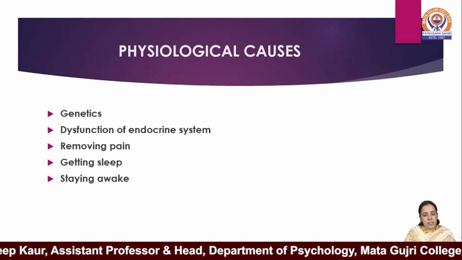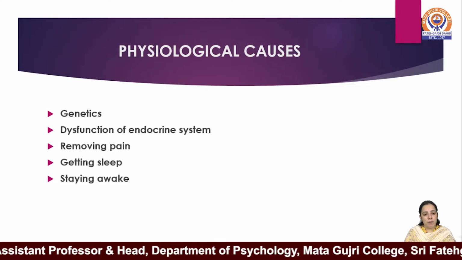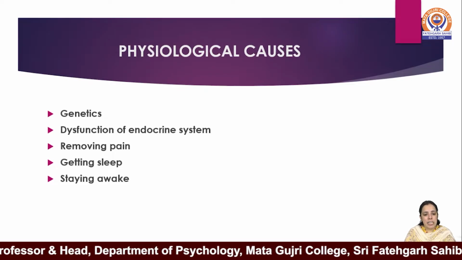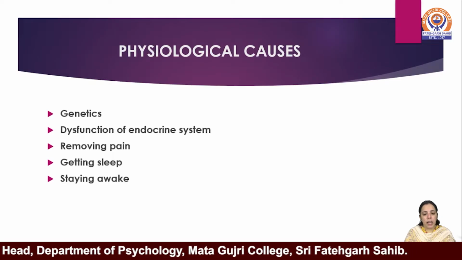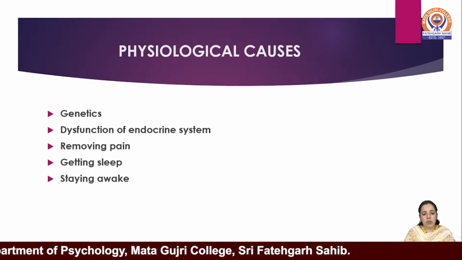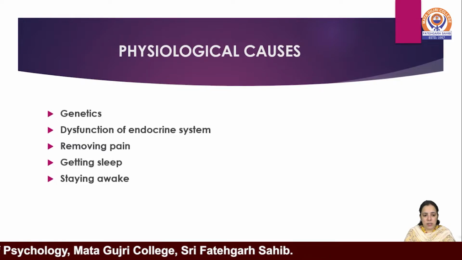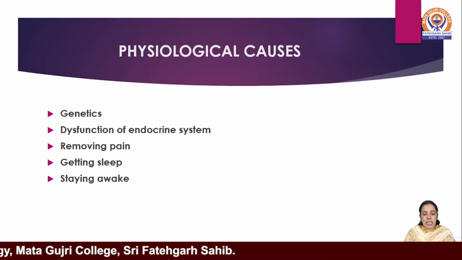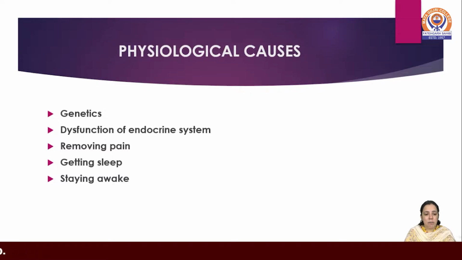Dysfunction of the endocrine system. The endocrine system is made up of glands that produce hormones that regulate our metabolism, our sexual function, our sleep, our mood swings, our growth and development, and so on. So, substance abuse is caused by dysfunction of the endocrine system, removing pain, getting sleep and staying awake. This indicates that there is a change in appetite, sleep pattern and body temperature due to absence of drugs. So, this compels the drug addict to take a daily dose of drug. Similarly, other physiological causes which compel the person to take drugs are constipation, vomiting and diarrhea in the absence of the drug.